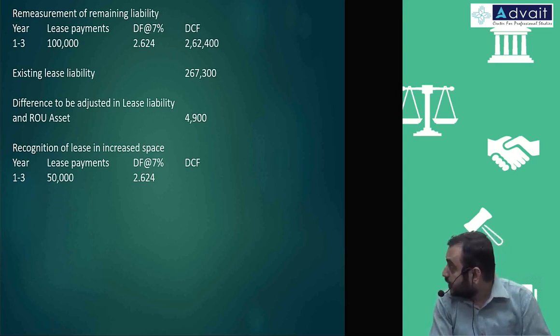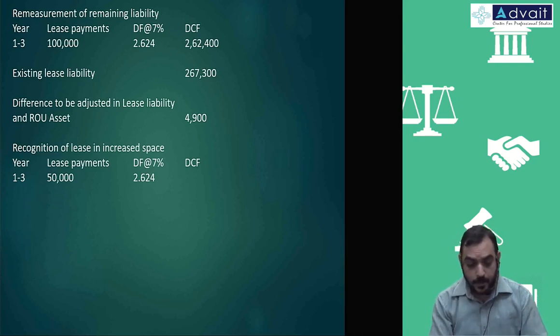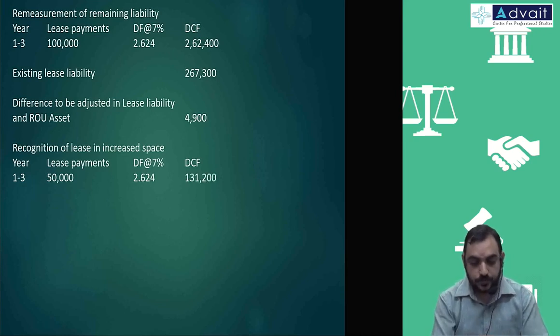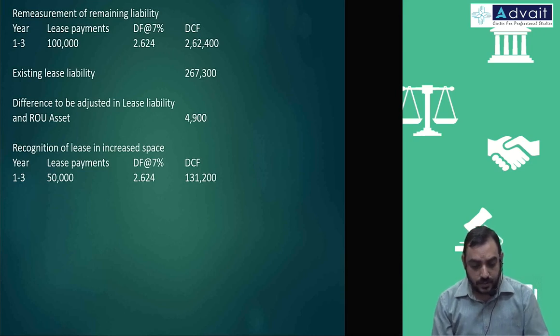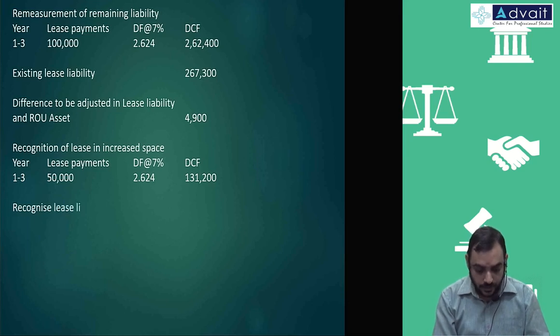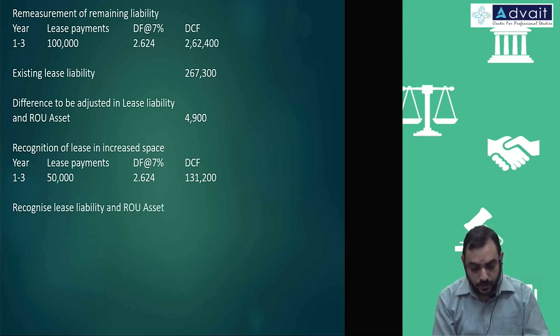Discounted cash flow is 1,31,200, exactly half because amount is also half. That's it. So recognize lease liability and ROU assets 1,31,200.